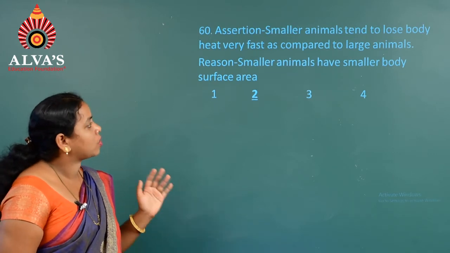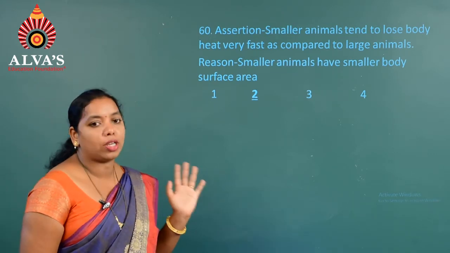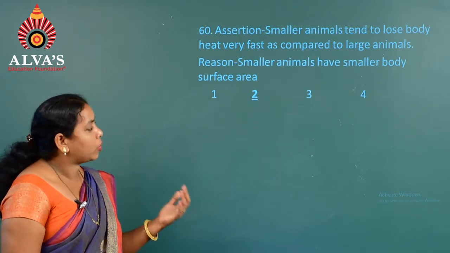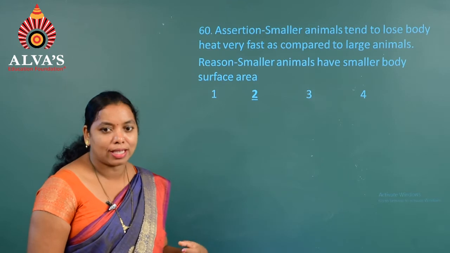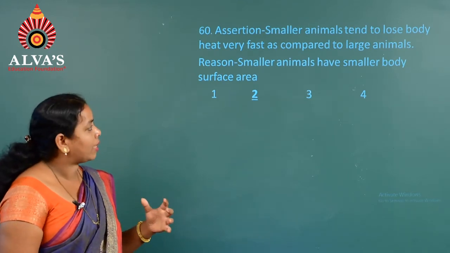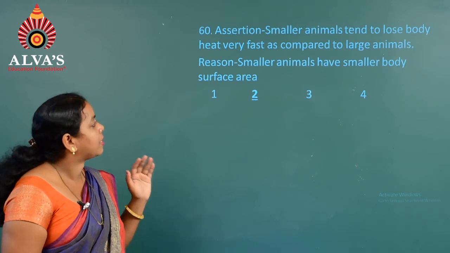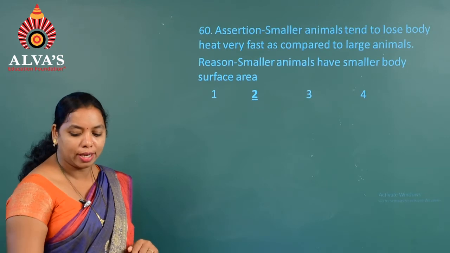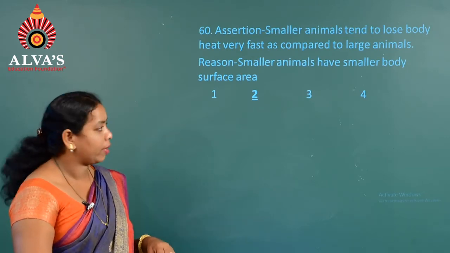Whereas the next, that is smaller animals have smaller body surface area, they said. So, generally compared to their body size, the surface area is vast in colder climates, whereas here the smaller animals have smaller body surface area, they said. So, hence the option is the second one.